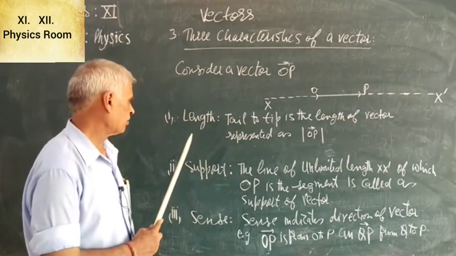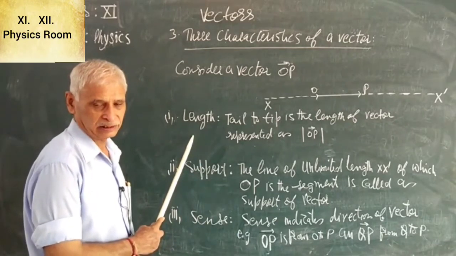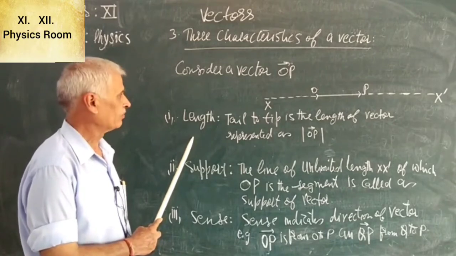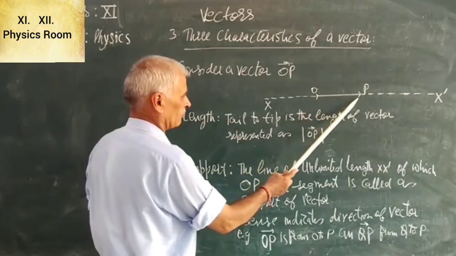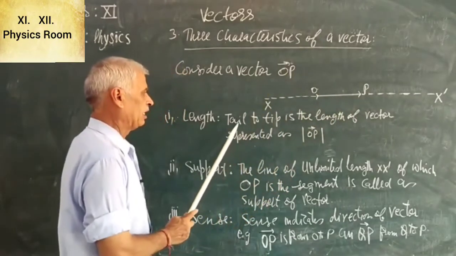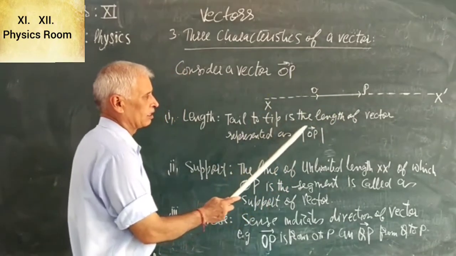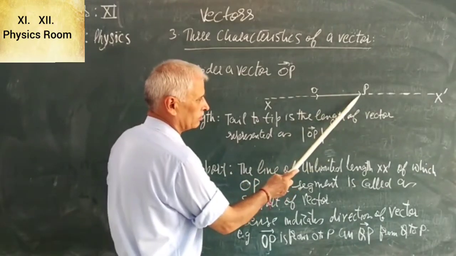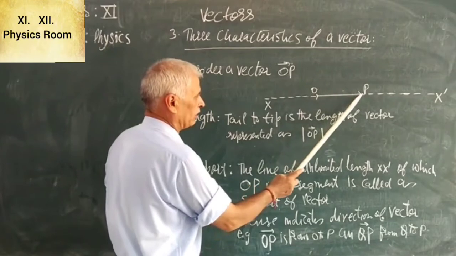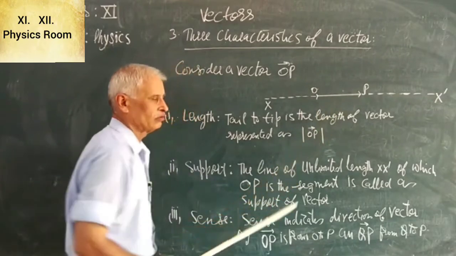Now let us take up the first characteristic, length of the vector. Now consider vector OP. The tail to tip, that is from O to P, is the length of the vector.